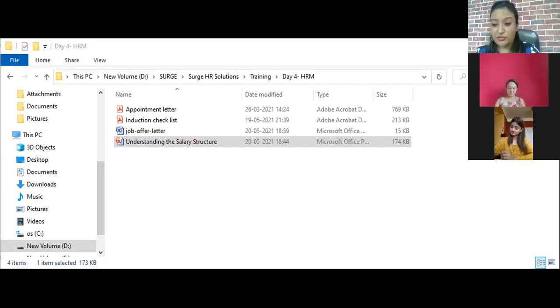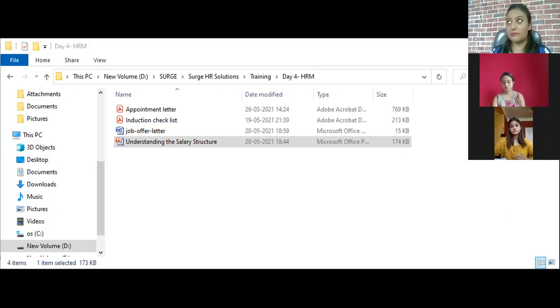So I will explain to you the allowances now. What are allowances? An allowance is an amount received by the employee for meeting service requirements. So any kind of service requirement that is expected out of the employee, if he meets that requirement, then he gets an allowance. Allowances are provided in addition to the basic salary and vary from company to company. So any allowance is not a fixed pay.